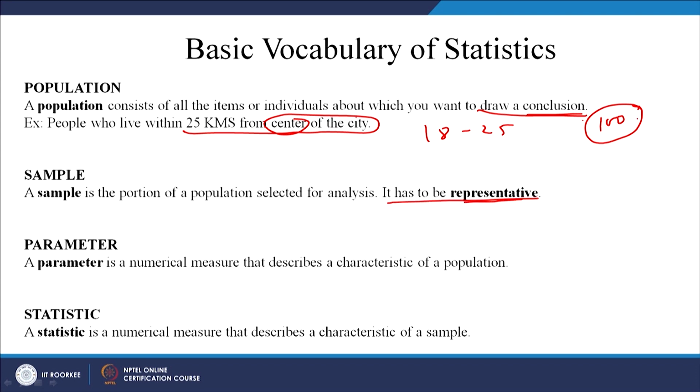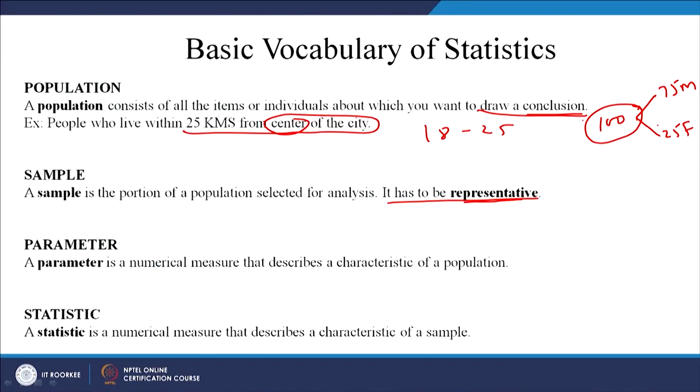For example, in this set of 100 people, let us say there are 75 males and 25 females, and let us say you are taking a sample of 20. If you are taking a sample of 20, how many should be male?